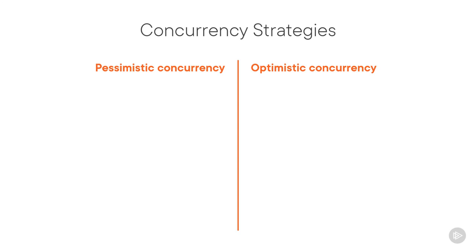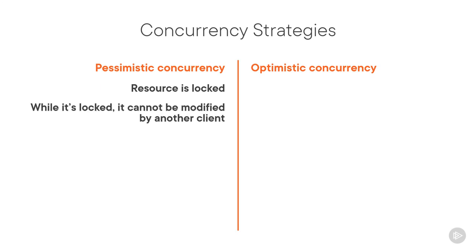Pessimistic concurrency control implies that the author would be locked for Kevin. As long as it remains locked, it cannot be modified by anyone else but Kevin. So the name, pessimistic, implies that there will be some sort of fight over the resource. This is not possible in REST, as one of the constraints is statelessness.